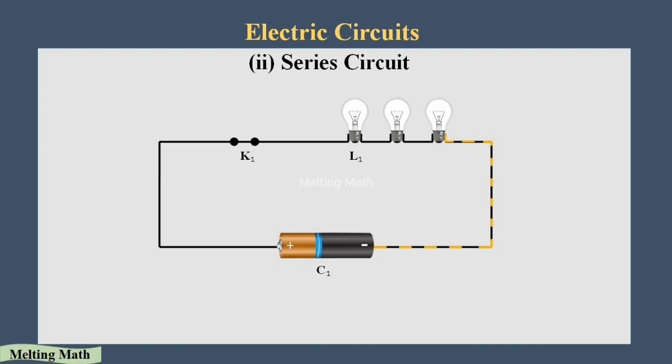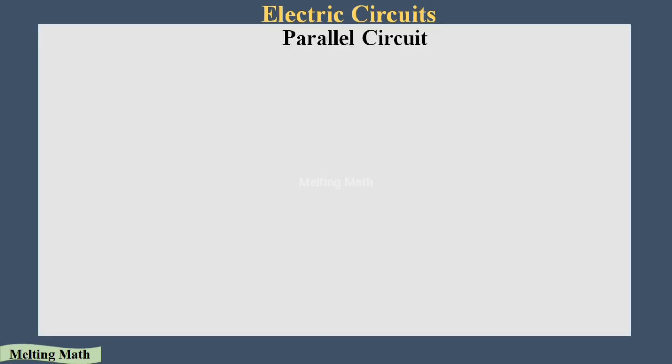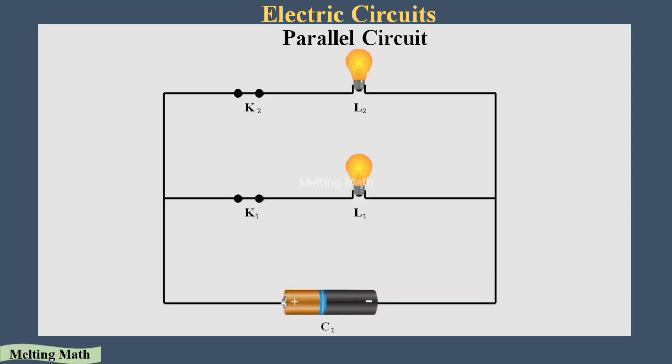Okay, so the third type of circuit is called the parallel circuit. If two or more bulbs are connected in a parallel manner in the circuit, that type of circuit is called a parallel circuit. Parallel is nothing but arranging the bulbs in a vertical manner. Here there is no disadvantage. If one bulb gets damaged, that will not affect the whole circuit, but in the case of a series circuit, if one bulb gets damaged, it affects the whole circuit.